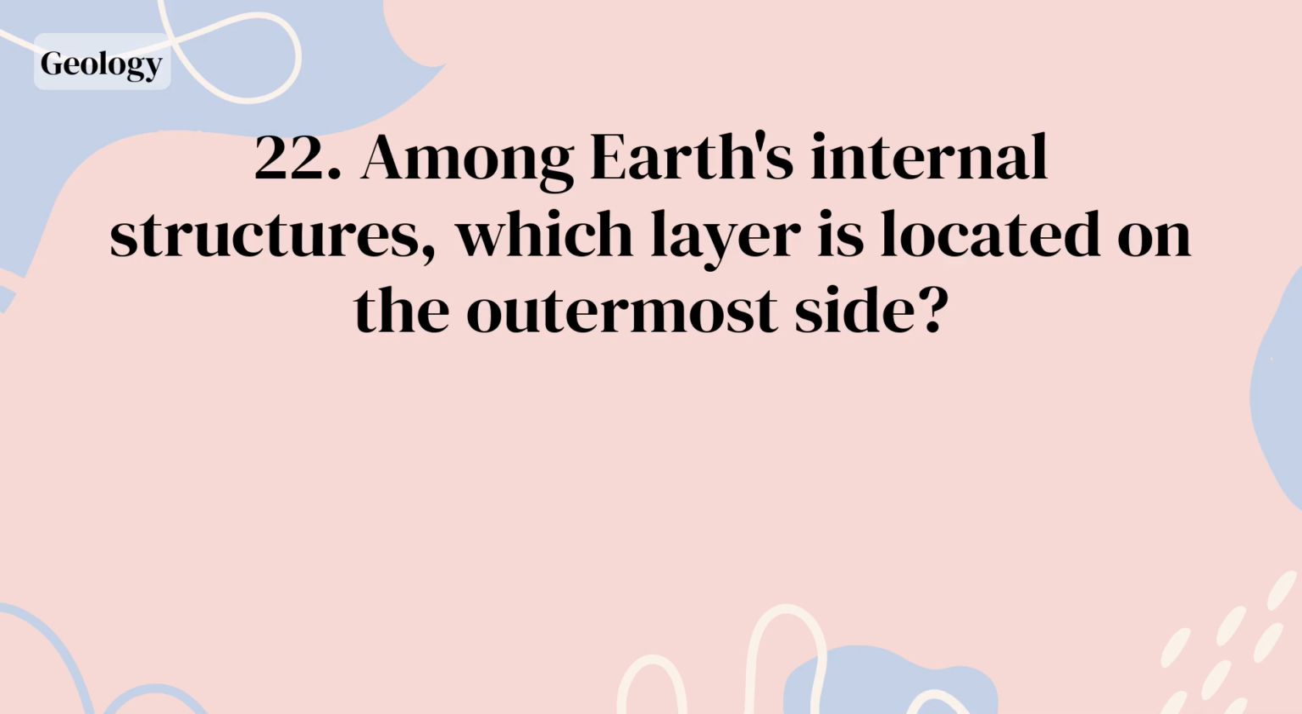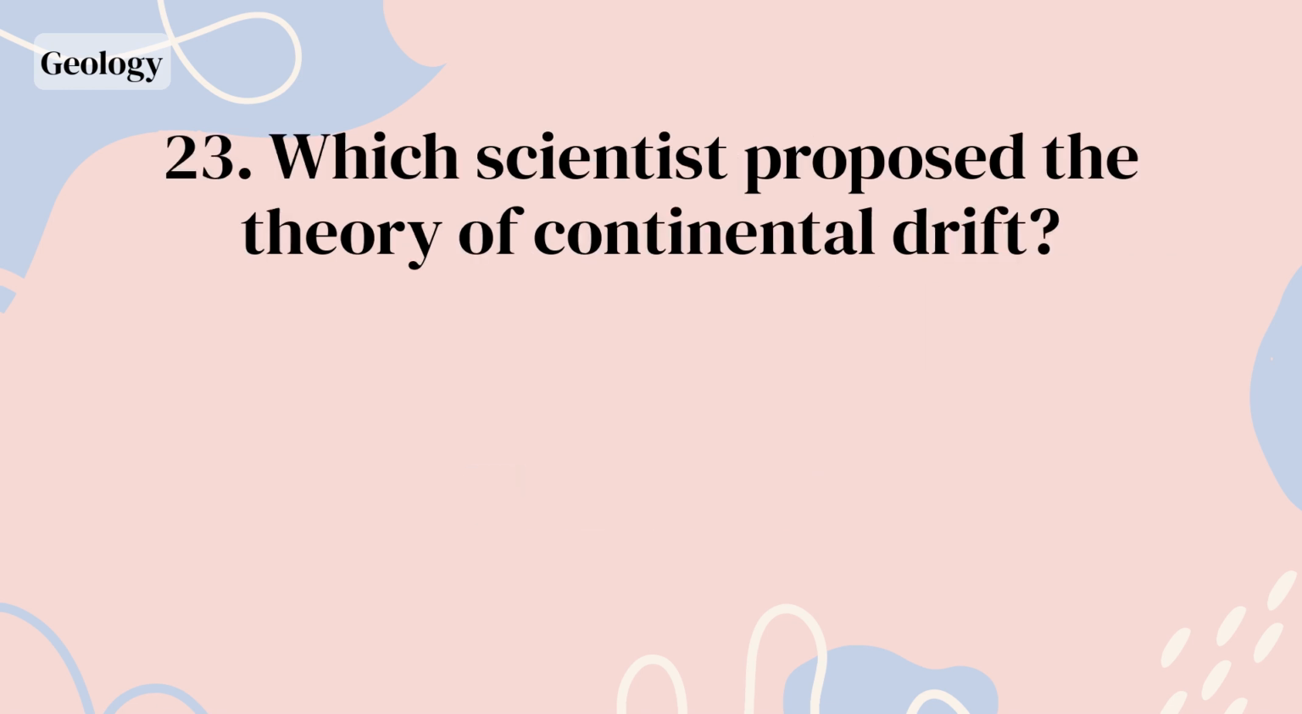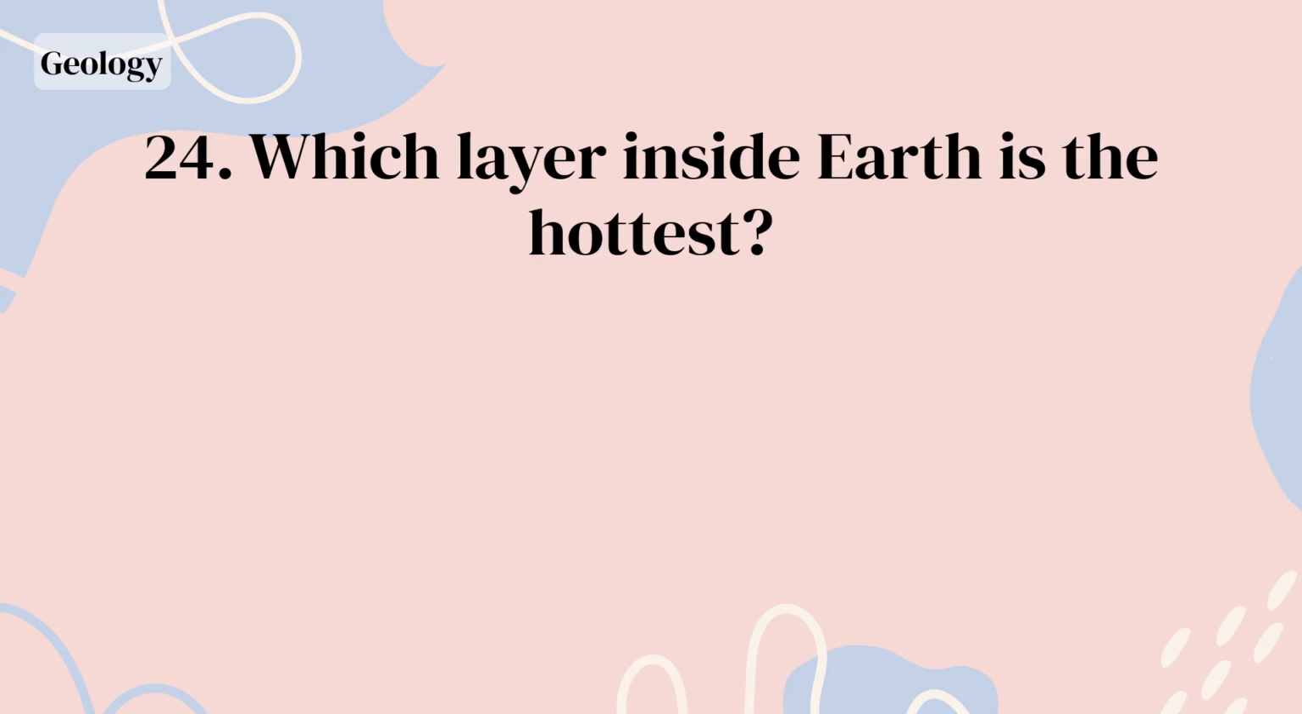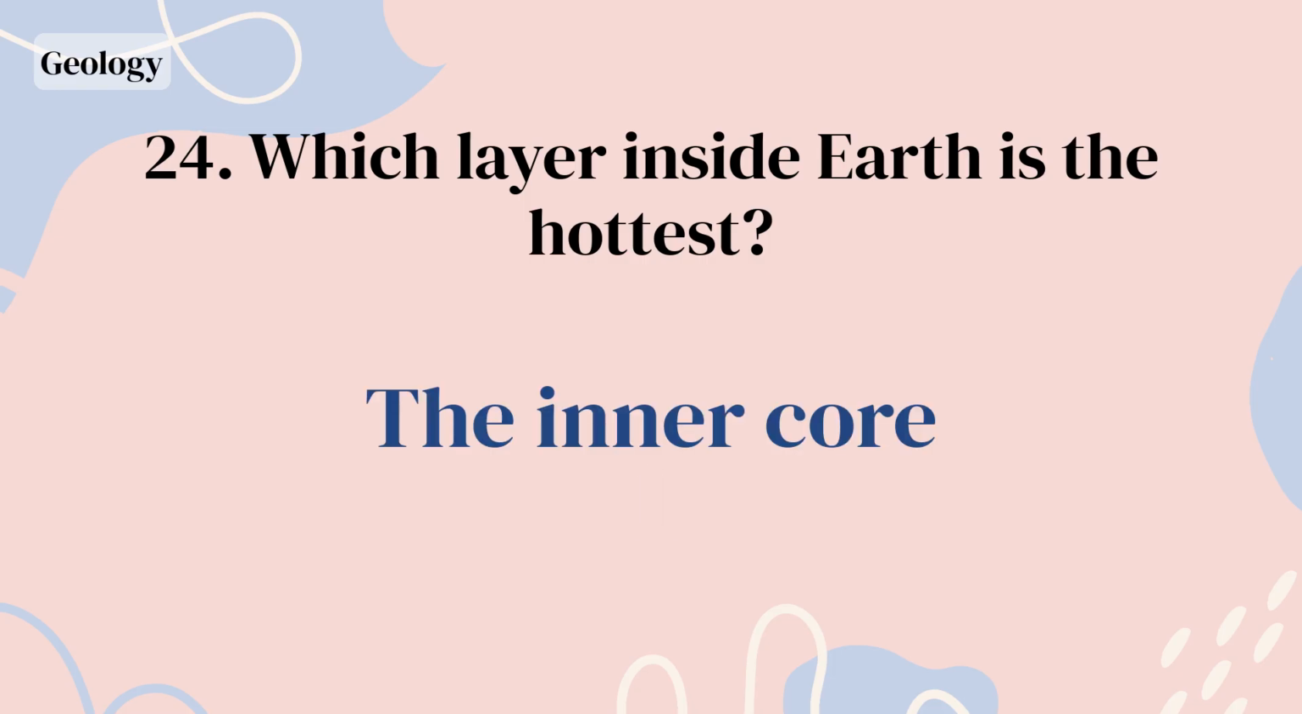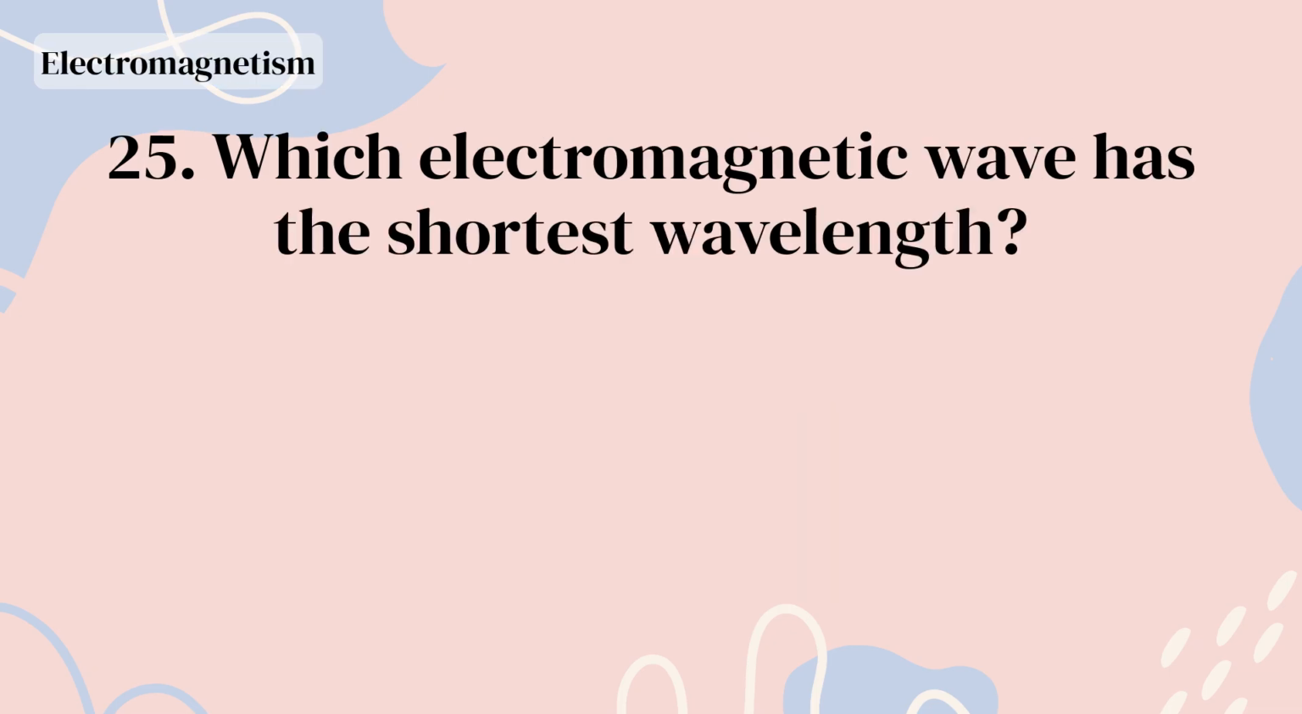Among Earth's internal structures, which layer is located on the outermost side? The crust. Which scientist proposed the theory of continental drift? Wegener. Which layer inside Earth is the hottest? The inner core. Which electromagnetic wave has the shortest wavelength?